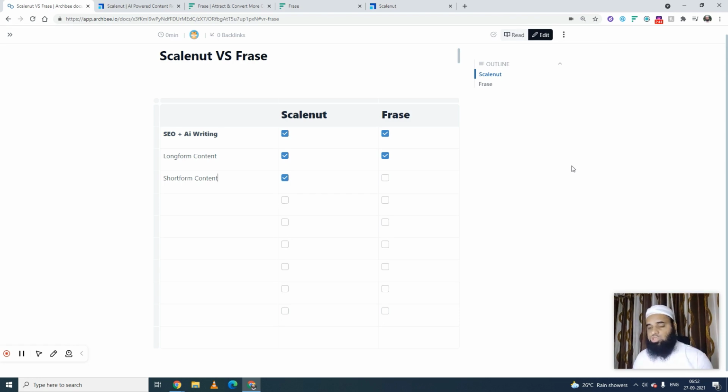When it comes to short form content, we have another tool called Peppertype, and it only has short form content and does not have long form content. So maybe I will make another video comparing the short form content generated on both Scalenut and Peppertype. Tell me in the comment box if you want that or not. Okay, so in the case of short form content, Scalenut is ahead of Phrase, and Phrase does not have it till now.